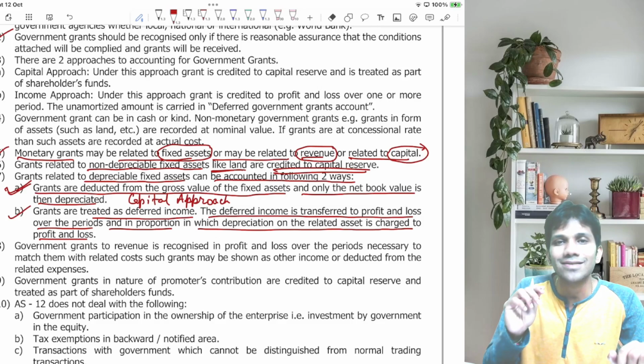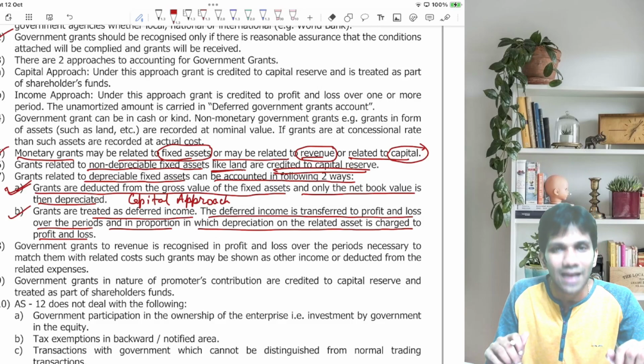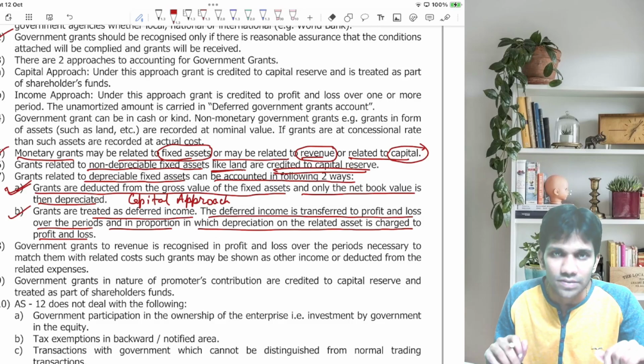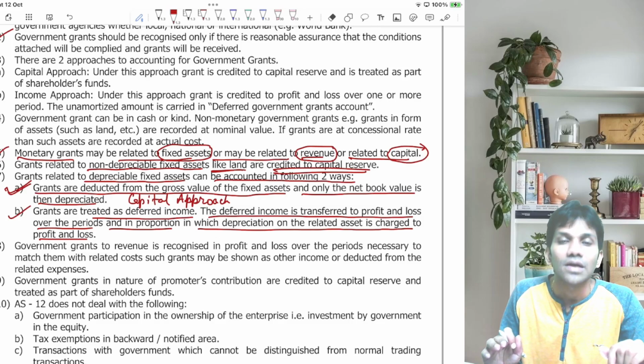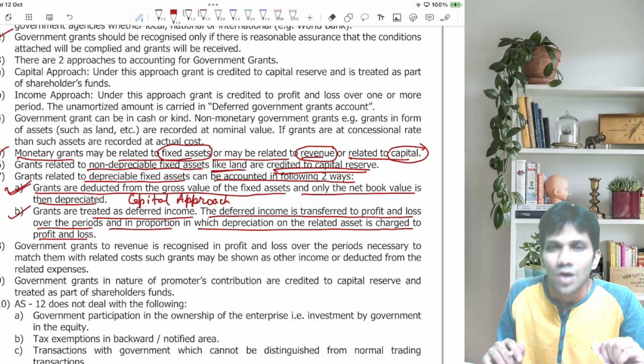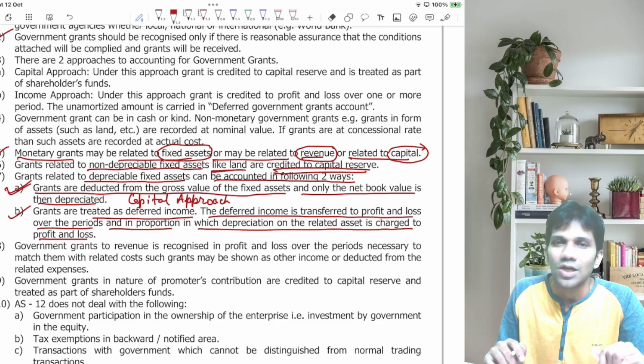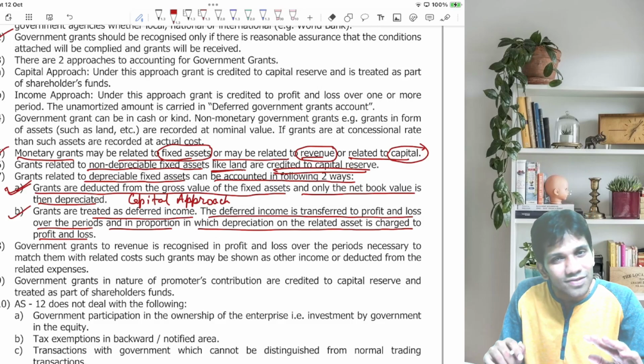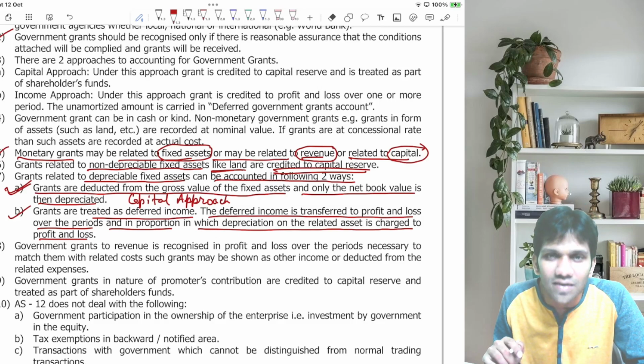Now, suppose let's assume the life of the asset is 10 years. Now, let me be very clear. Income should be recognized in the proportion depreciation is charged. What is the cost of asset? 100 rupees. What is the life of the asset? 10 years. So, what is the annual depreciation? 10 rupees per annum. Thus, in the same way, you are supposed to recognize income in the profit and loss